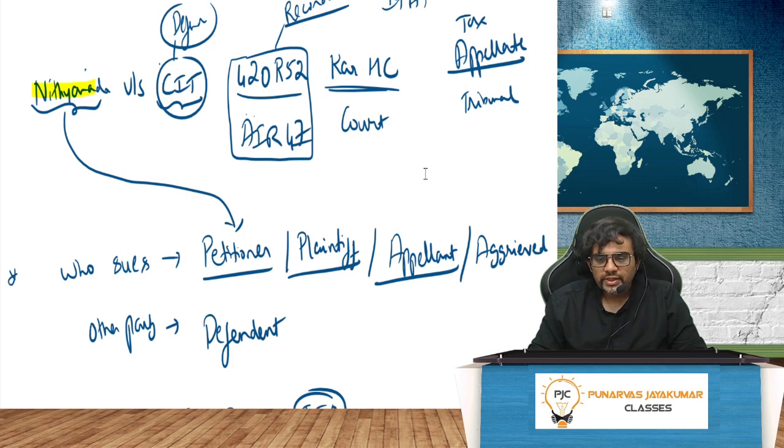So who is suing? Petitioner, plaintiff, appellant, aggrieved. Other party, defendant. Very simple. So Nityananda versus CIT. Then